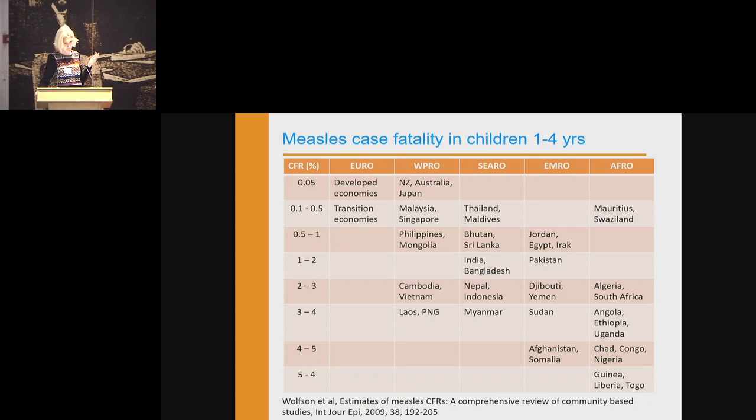In a review of measles case fatality rates that I looked at, you can just see the clear link in developed countries. Kids are not dying from measles. So in this review, they sort of tried to say what case fatality rates we should use in different settings, and it's of course very linked to access to care. Apparently, malnutrition is not a big indicator of measles mortality, actually. There's not a clear link there, so I think access to care is really important.